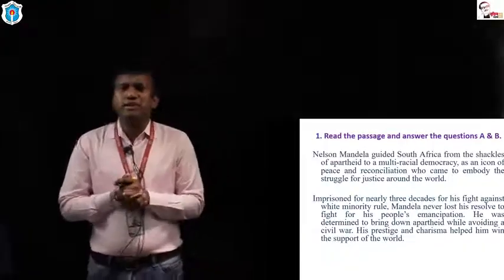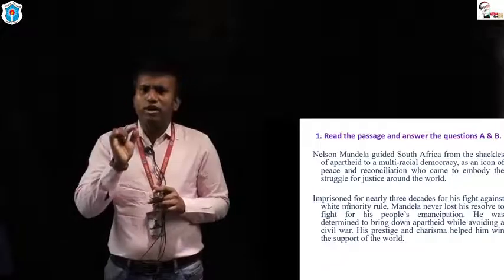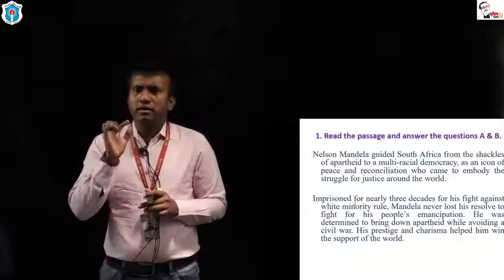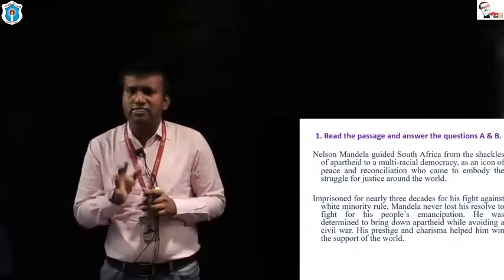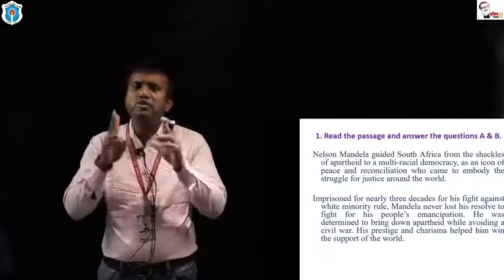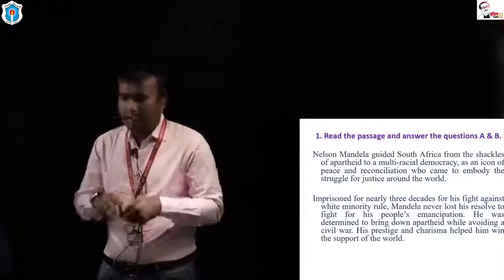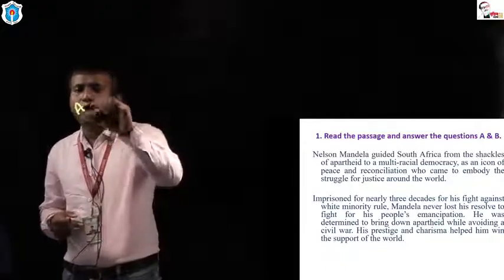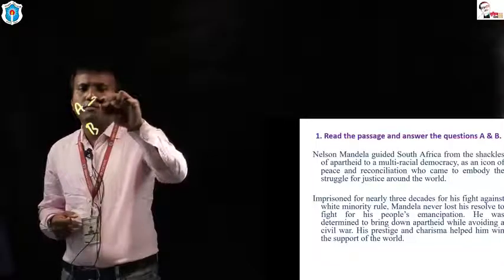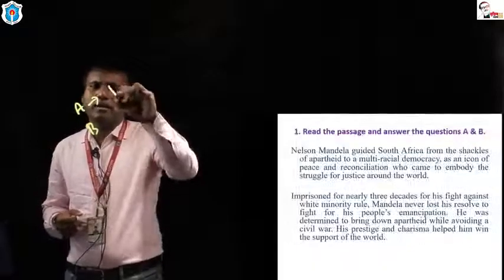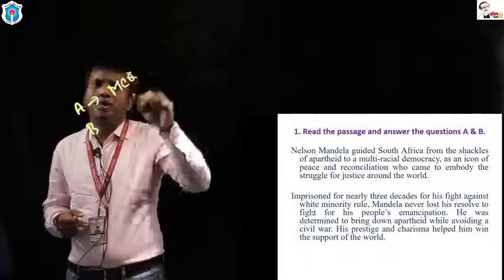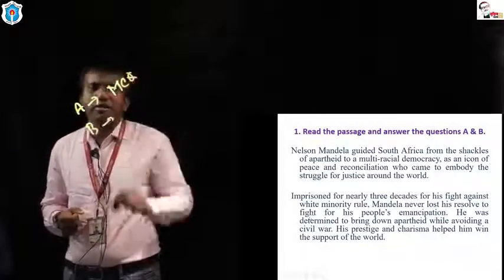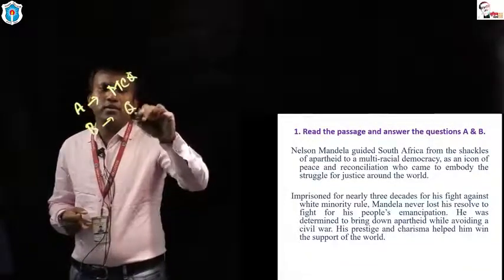Dear students, you know that for question number 1 of English first paper, there are given 2 types of questions. Question number A and question number B. Question number A is dependent on MCQ. On the other hand, question number B contains question answer.